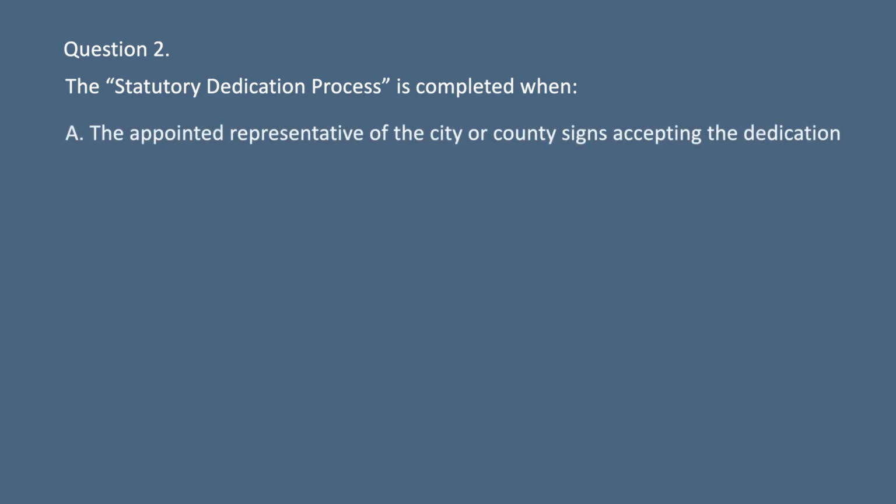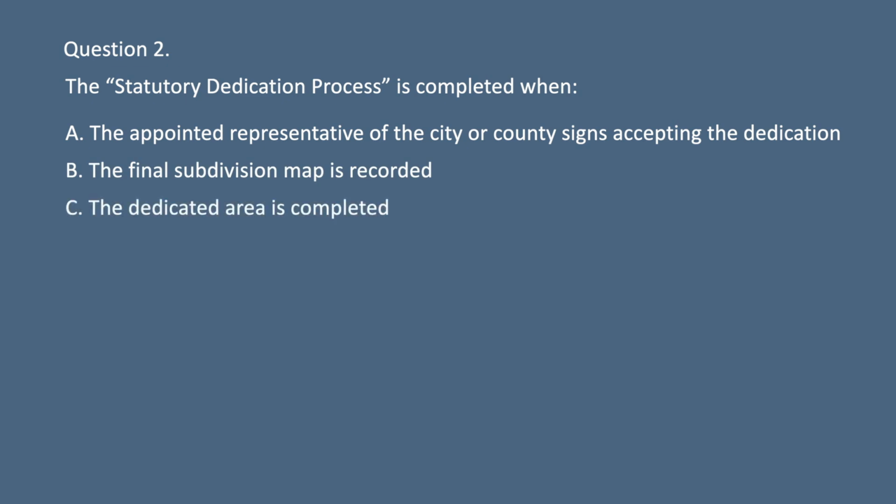Question 2. The statutory dedication process is completed when A. The appointed representative of the city or county signs accepting the dedication. B. The final subdivision map is recorded. C. The dedicated area is completed.